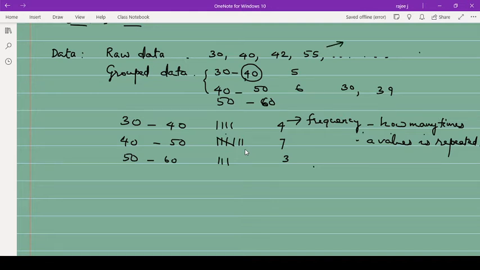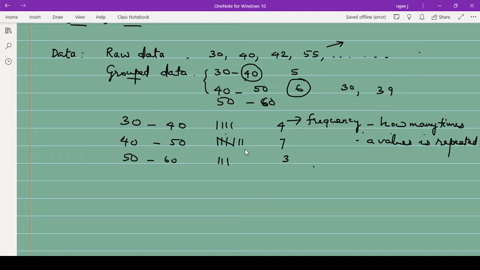But when you are getting the grouped data, by one observation only, you will come to know that. So if I am asking you how many values are there between 40 and 50, it is obviously very clear that there are 6 values. So this is the benefit of grouped data, and this is the drawback of raw data. Grouped data, you can find the number so easily. Raw data, you have to count it. Otherwise you can say ungrouped data also. Ungrouped, there is no grouping for this one.